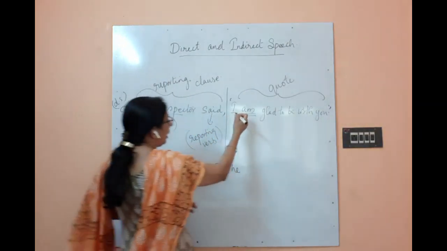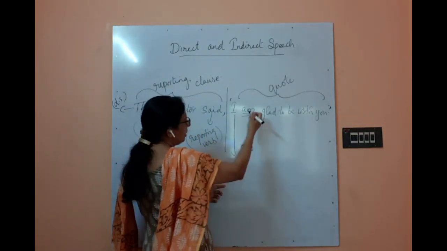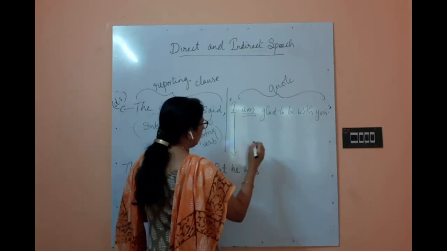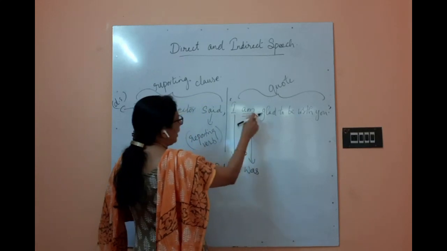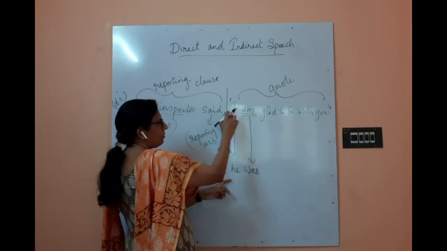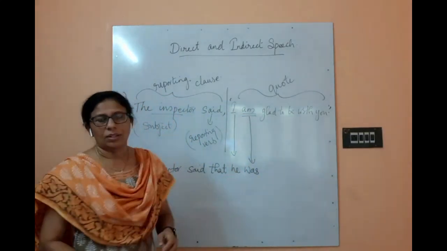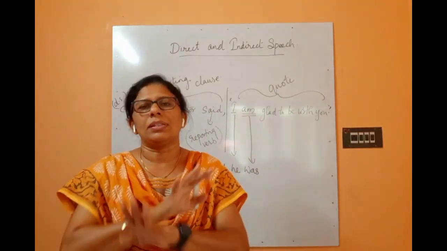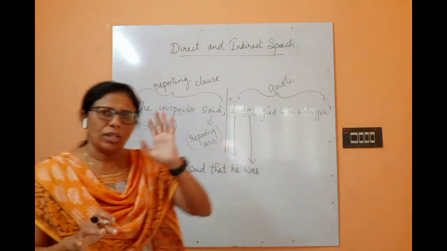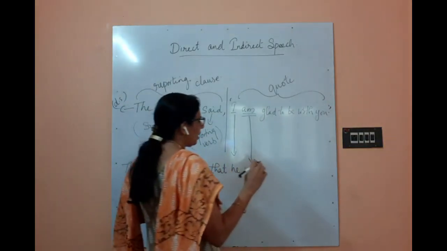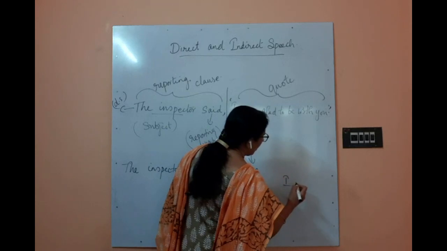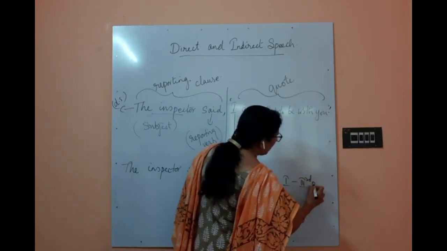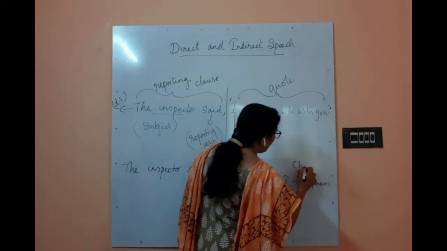Okay, so first person will change to third person and present tense will change to past. Simple present to simple past. So I am will change to he was, as I have told you, first person to third person. Second person to first person or remains the same, third person no change at all. As we have already told, three persons are there in English. First person will change to third person. These are the changes.